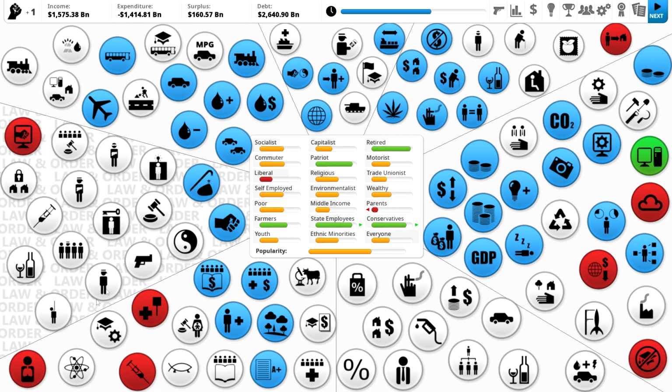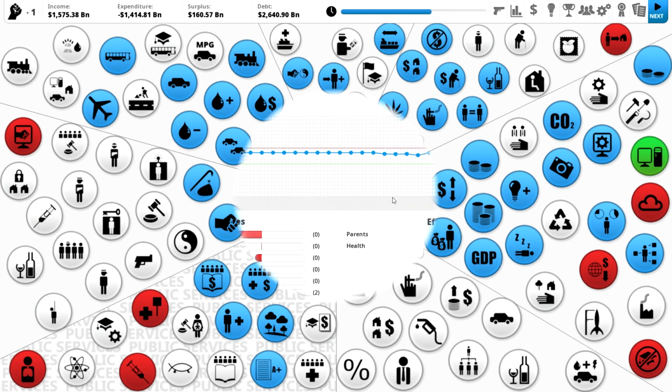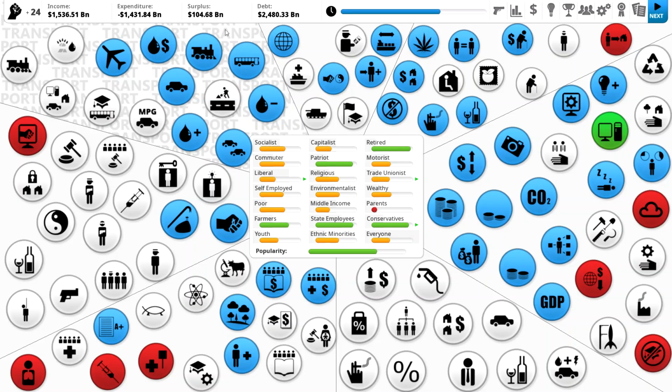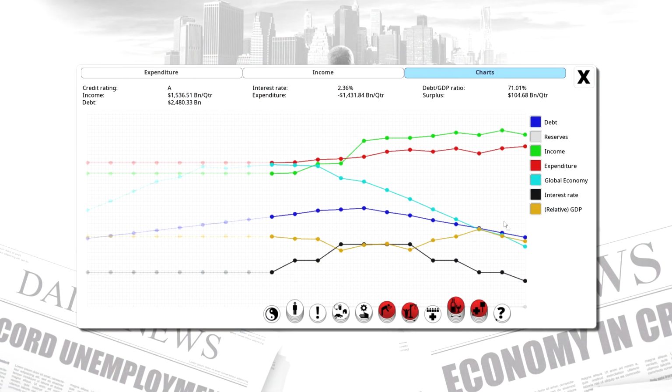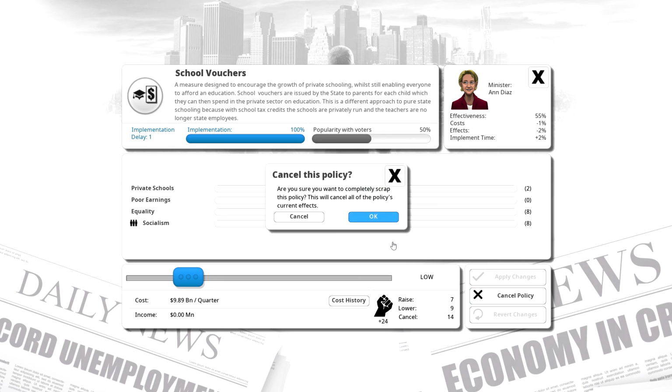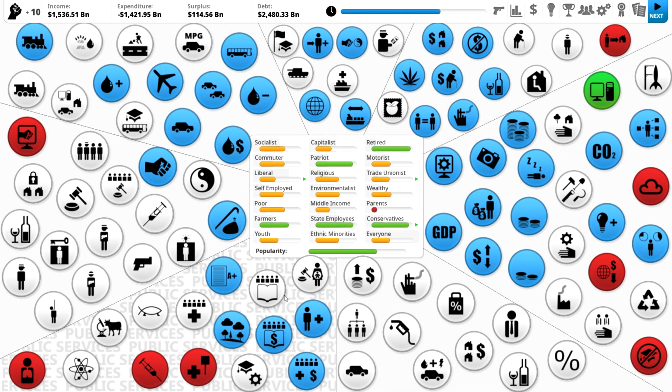Hopefully this doctor strike ends soon, because it is hurting the health of our country. We still have a surplus, which is good because we're slowly paying off our debt, which is why this blue bar is coming down. We're going to get rid of school vouchers, which is basically taxpayers funding private education. If you want to send your kids to private school, that's fine, but taxpayers aren't going to pay for it.